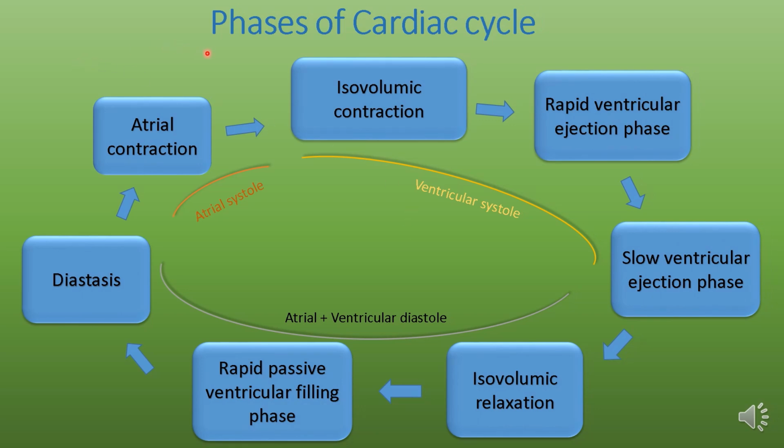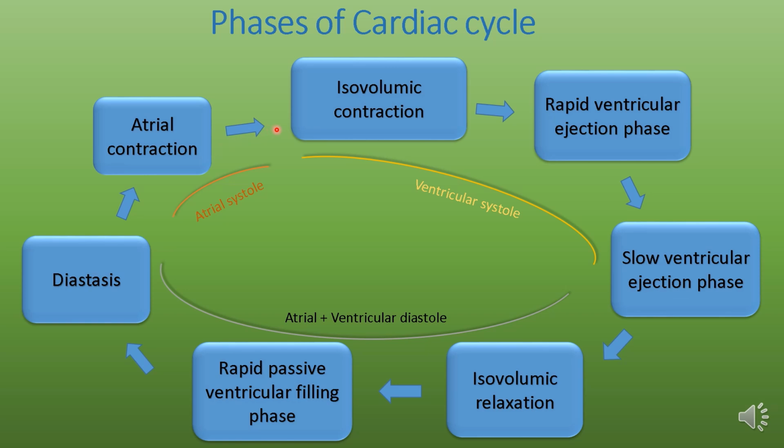Let's summarize the phases of the cardiac cycle. Atrial contraction: in atrial systole, atrial contraction occurs and blood fills from the atrium into the ventricle, which is 20% of ventricular blood.